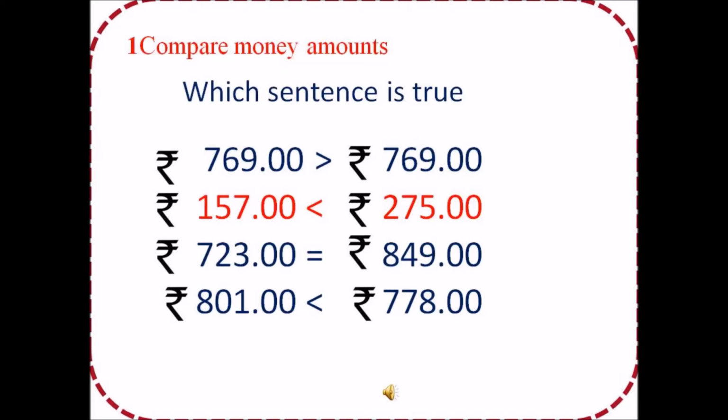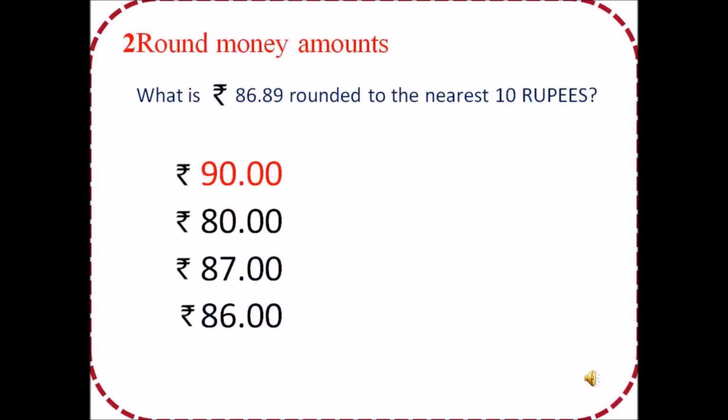In this we know that the blue one is greater than and the red one is less than. So we can easily say the 157 is less than 275. So that sentence is true.